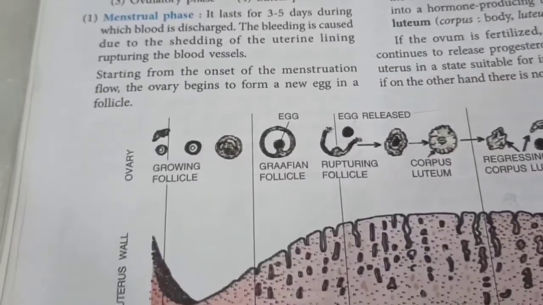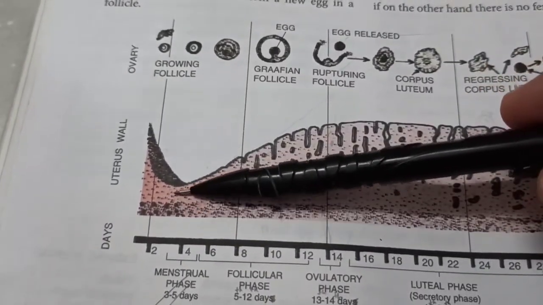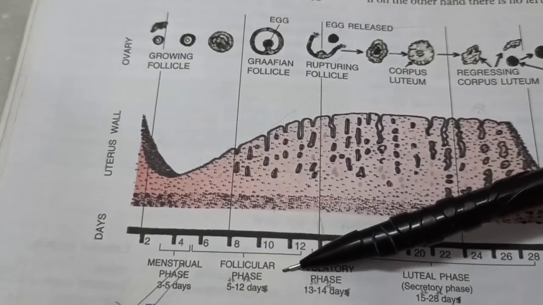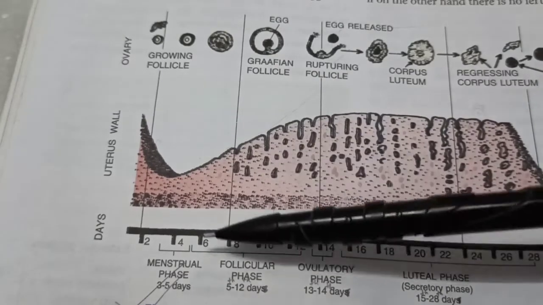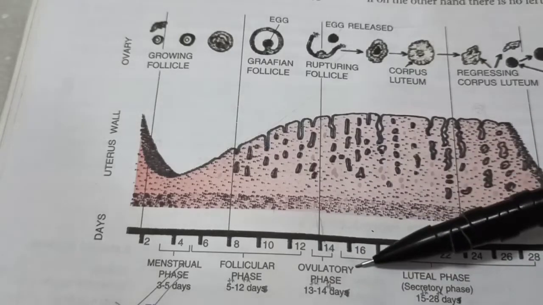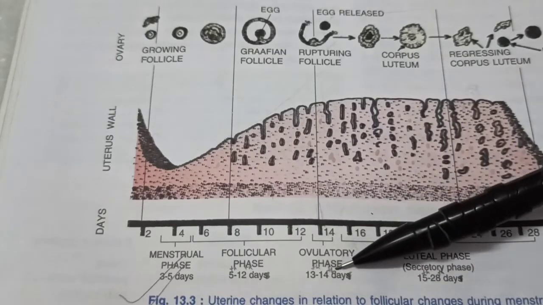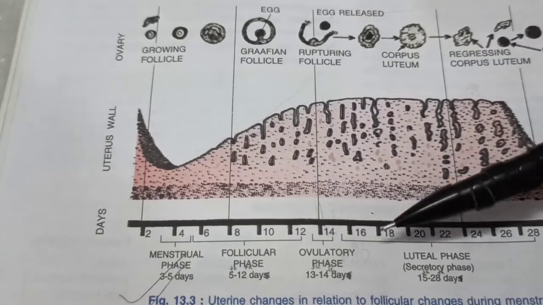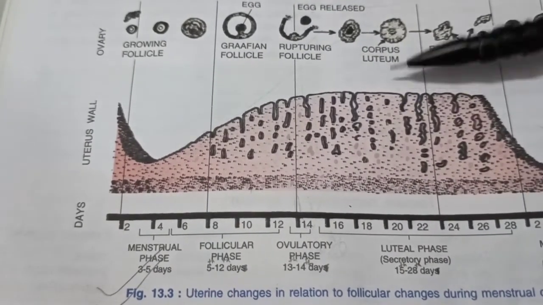Now the menstrual phase, as I said, the periods last for around 3 to 5 days. That's the menstrual phase. And then starts the follicular phase, which is from the 5th day to the 12th day. Then we have the ovulatory phase, which lasts for around 24 hours. It could be the 13th or the 14th day. That is the best time for sexual intercourse if there's an intention to have a baby. And then we have the luteal phase from the 15th day till the 28th day, because the corpus luteum is active.